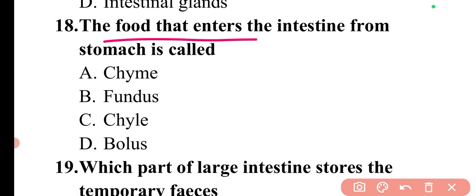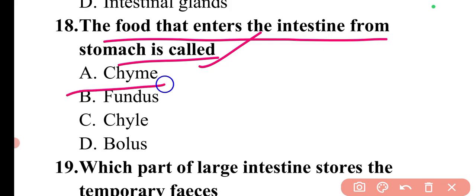Next question is, the food that enters the intestine from the stomach is called. The food that enters the intestine from the stomach is known as chyme. So here option A is correct.